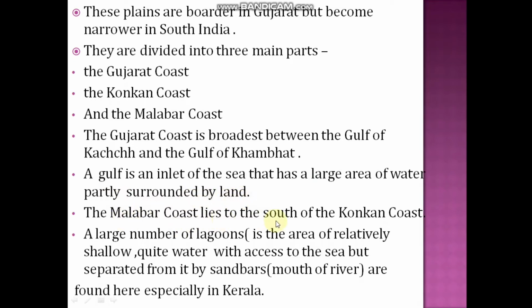The Malabar coast lies to the south of the Konkan coast. A large number of lagoons are found here, especially in Kerala. What is the meaning of lagoon? It is an area of relatively shallow, quiet water with access to the sea, but separated from it by sandbars. Sandbars are nothing but the mouth of a river.